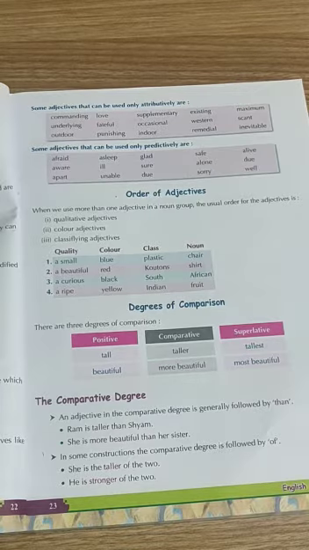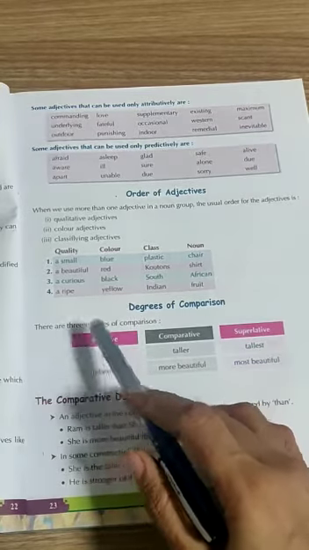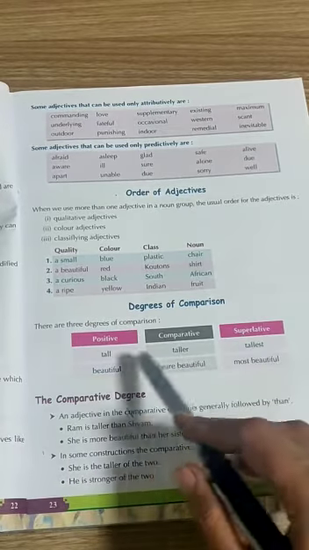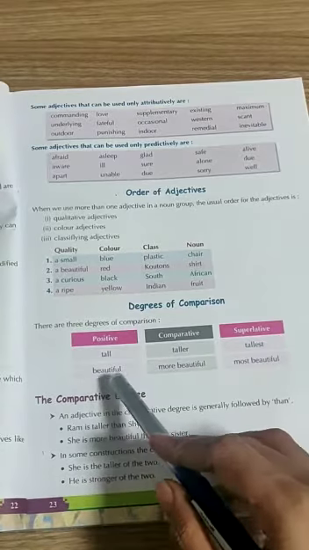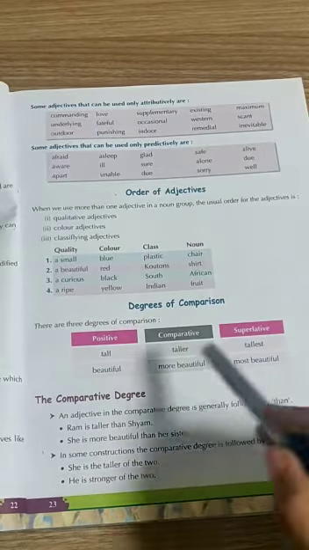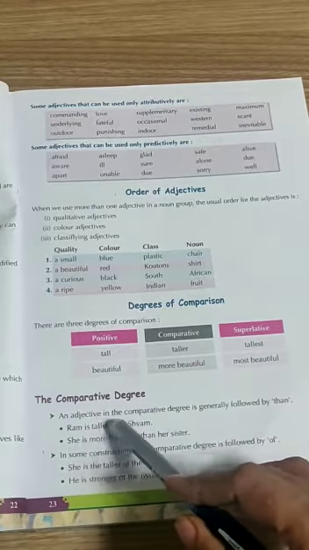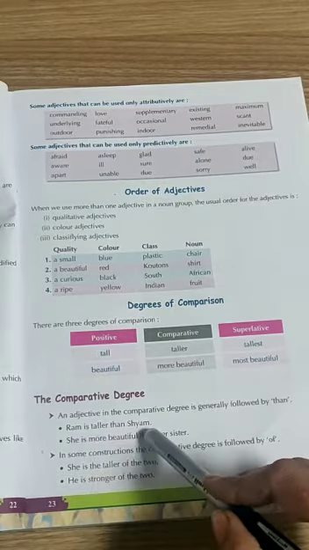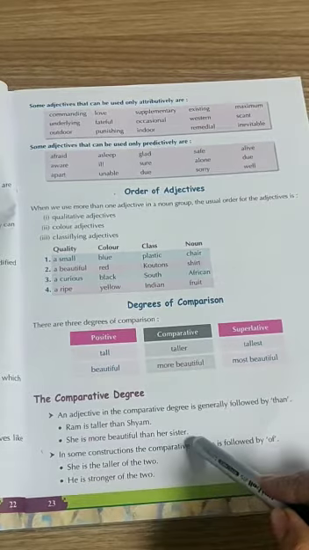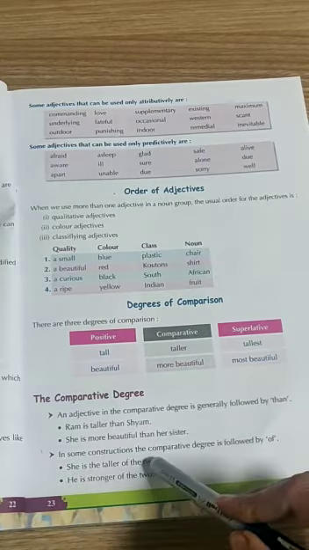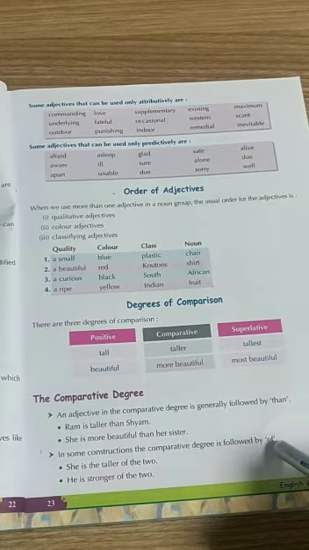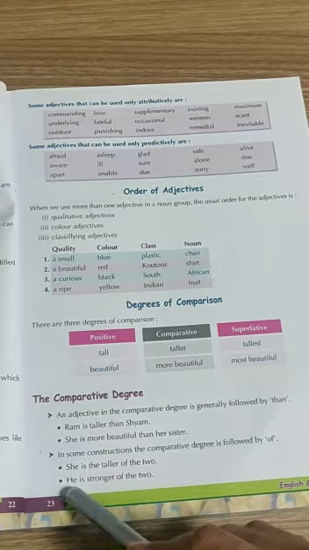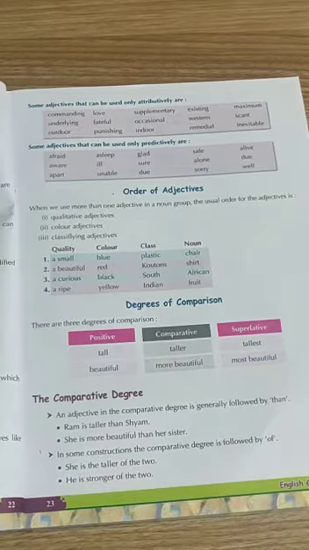So let's read from your book. There are 3 degrees of comparison: positive degree, comparative degree and superlative degree. Tall, taller, tallest. Beautiful, more beautiful, most beautiful. The comparative degree of an adjective is generally followed by than. Ram is taller than Sham. She is more beautiful than her sister. In some constructions, the comparative degree is followed by of. She is the taller of the two. He is stronger of the two.